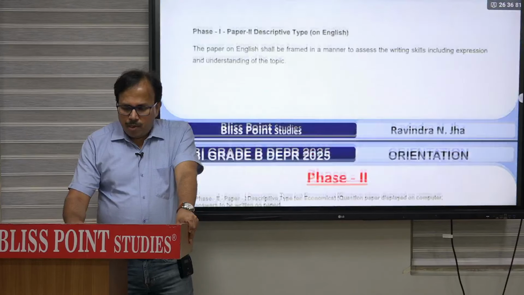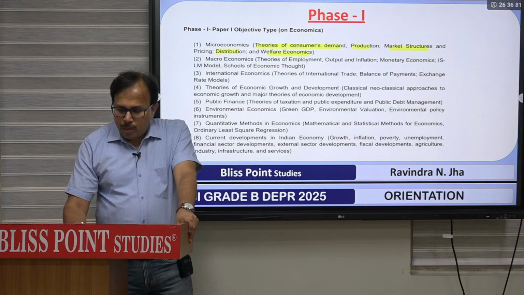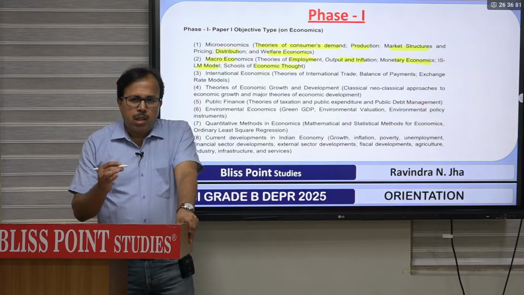There are 4 different papers of economics. Here we are dealing with basically 2 papers. But in terms of content, if you see the general economics 1 paper in the economic service, micro has 5 topics written: consumer demand, production, theory of value, distribution and welfare. And here also it is written specifically.